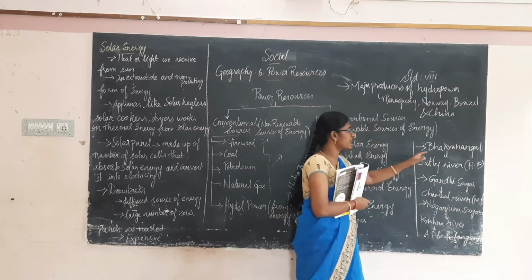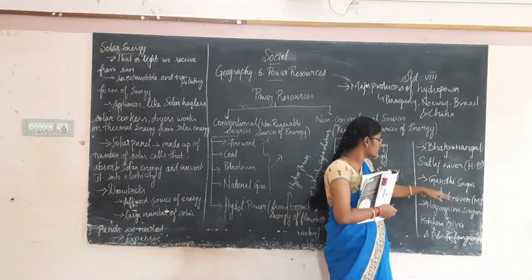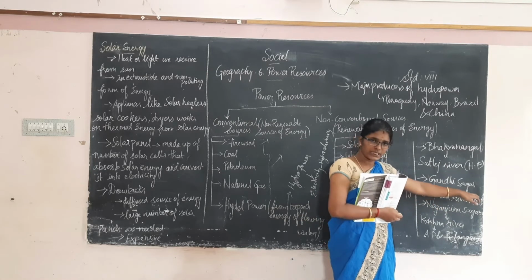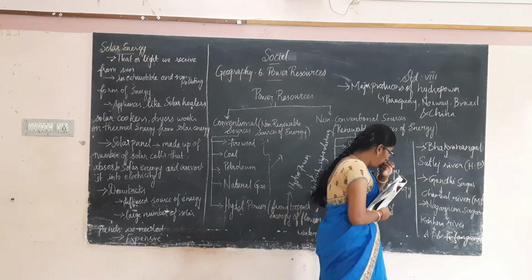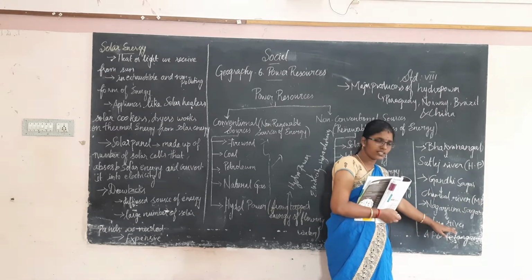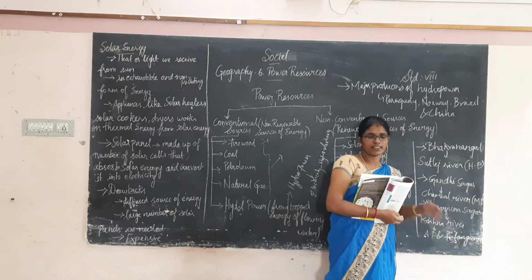Okay, can you all understand? Bhakra Nangal Dam is built across the Satluj River, Himachal Pradesh, and Gandhi Sagar is built across the Chambal River in Madhya Pradesh. Nagarjuna Sagar is built across the Krishna River, which flows on the border of Andhra Pradesh and Telangana.